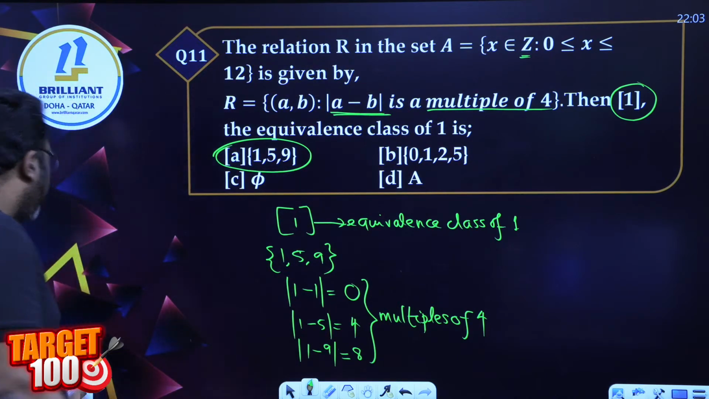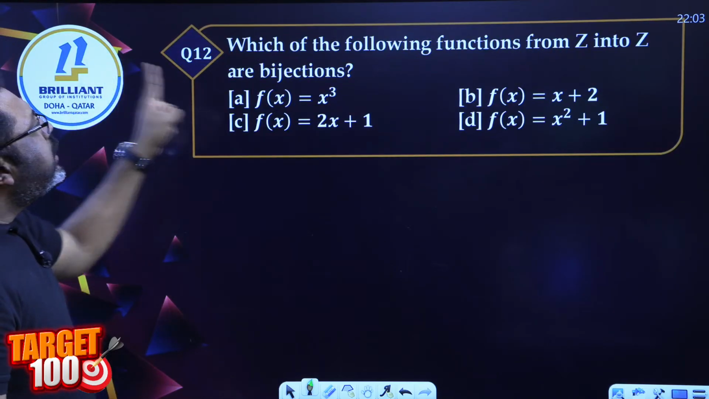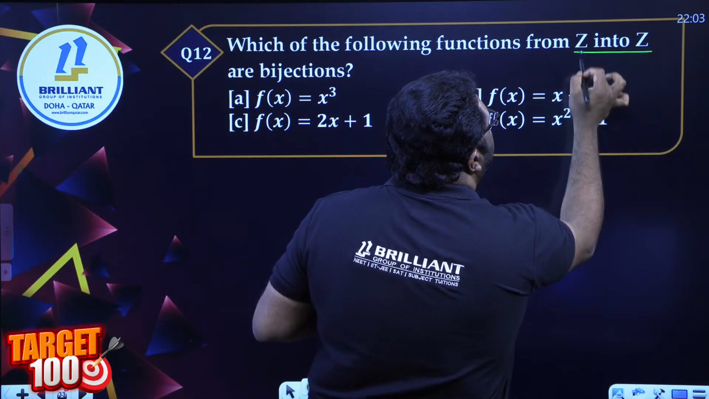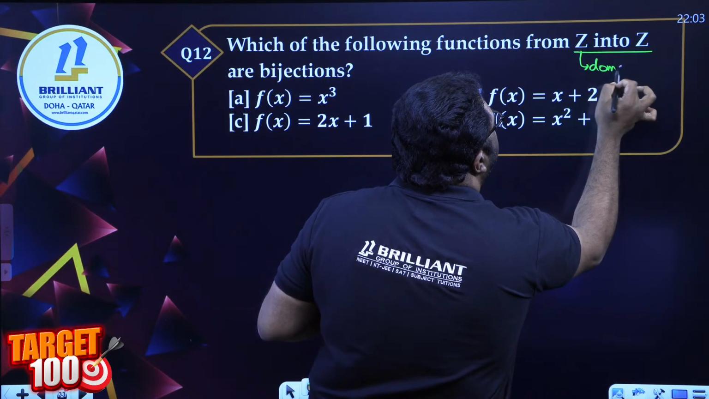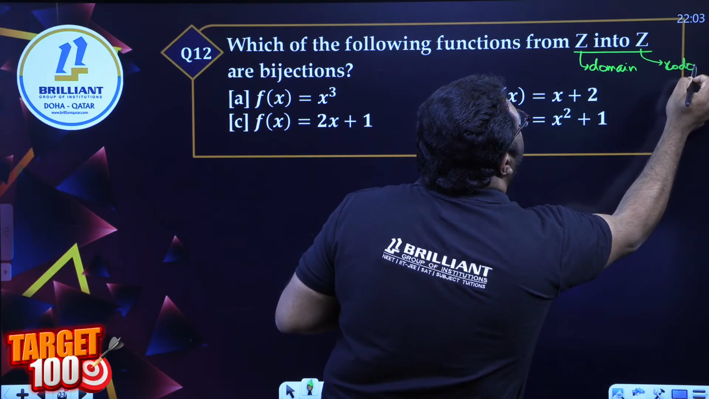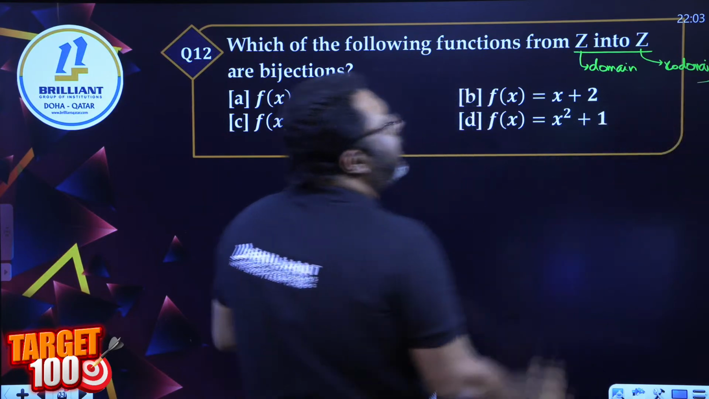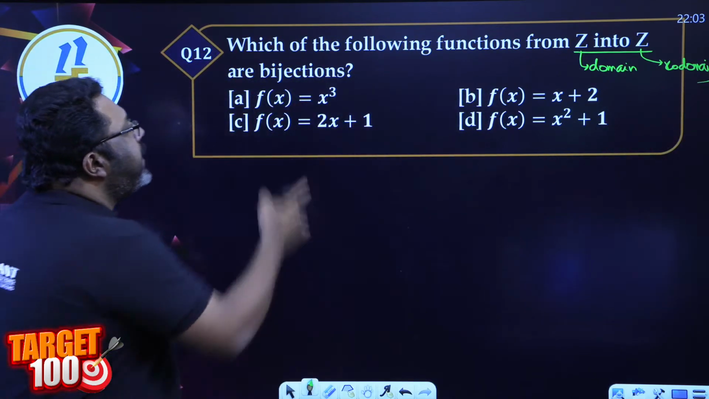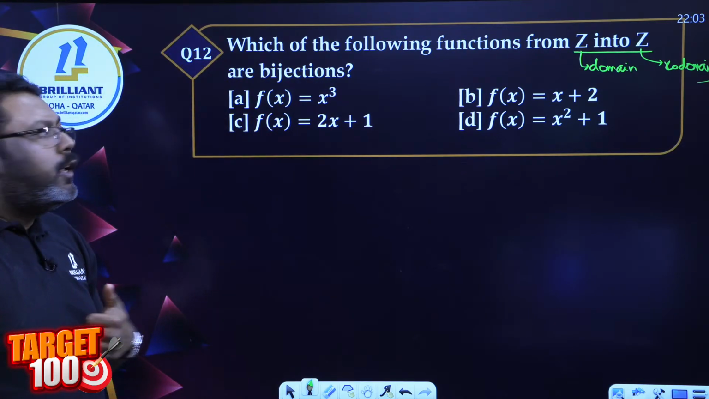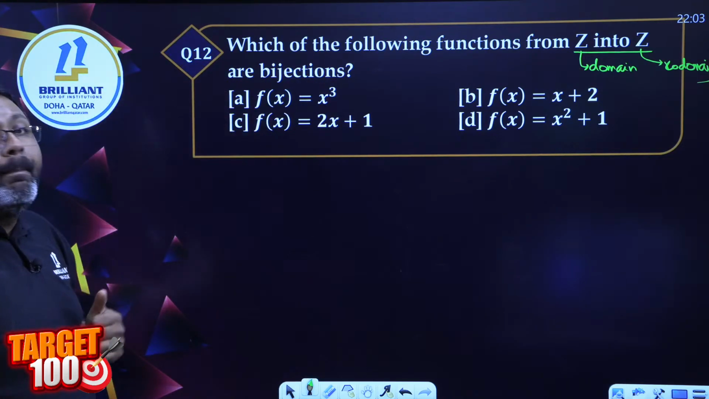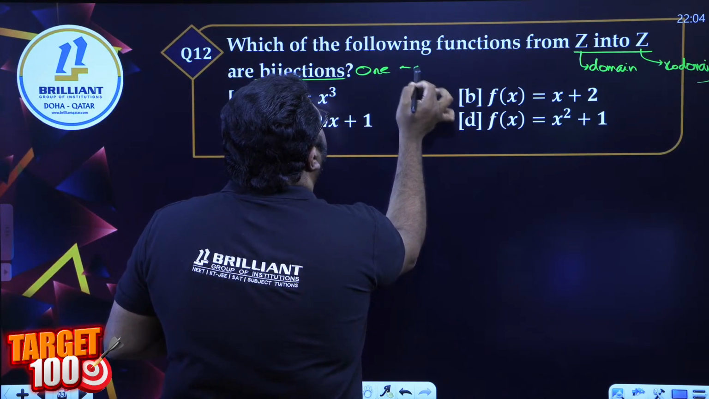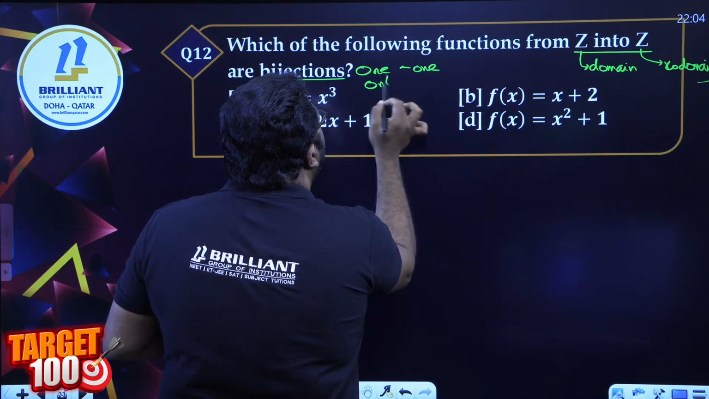Okay, next question, question number 12. Which of the following functions from integer to integer? It means my domain is also an integer and my codomain is also an integer. I want to take my x as an integer, and I want to get my function also as an integer. Which of the following is going to be a bijection? Bijection means it should be 1-1 and onto, both.